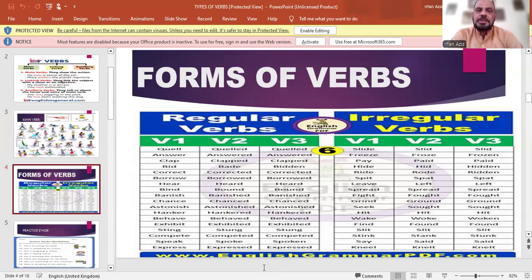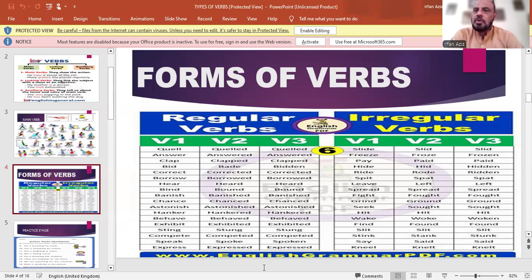Then another thing to be kept in mind is that all these main verbs have different forms, which are called V1, V2, V3, meaning verb 1, verb 2, verb 3. These are also categorized into regular verbs and irregular verbs.